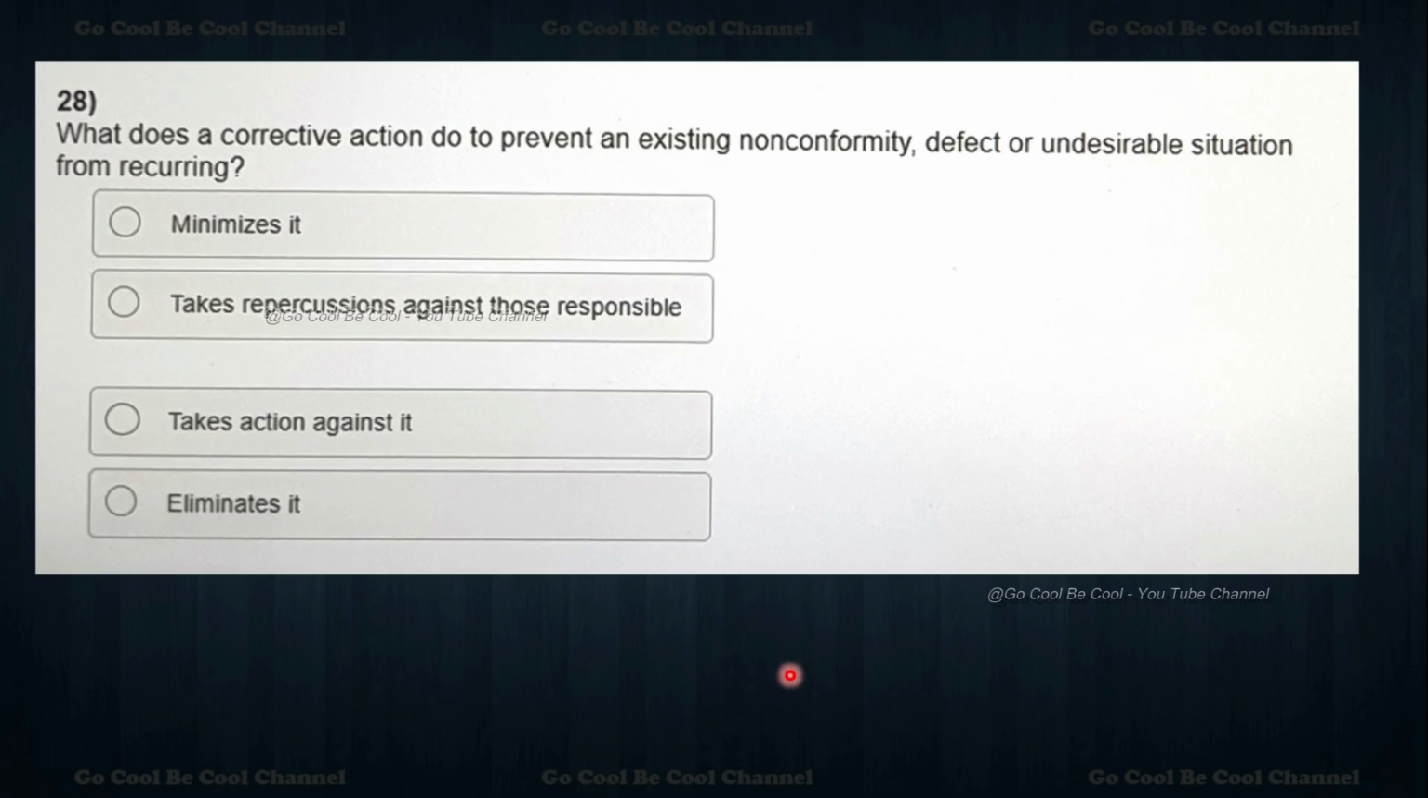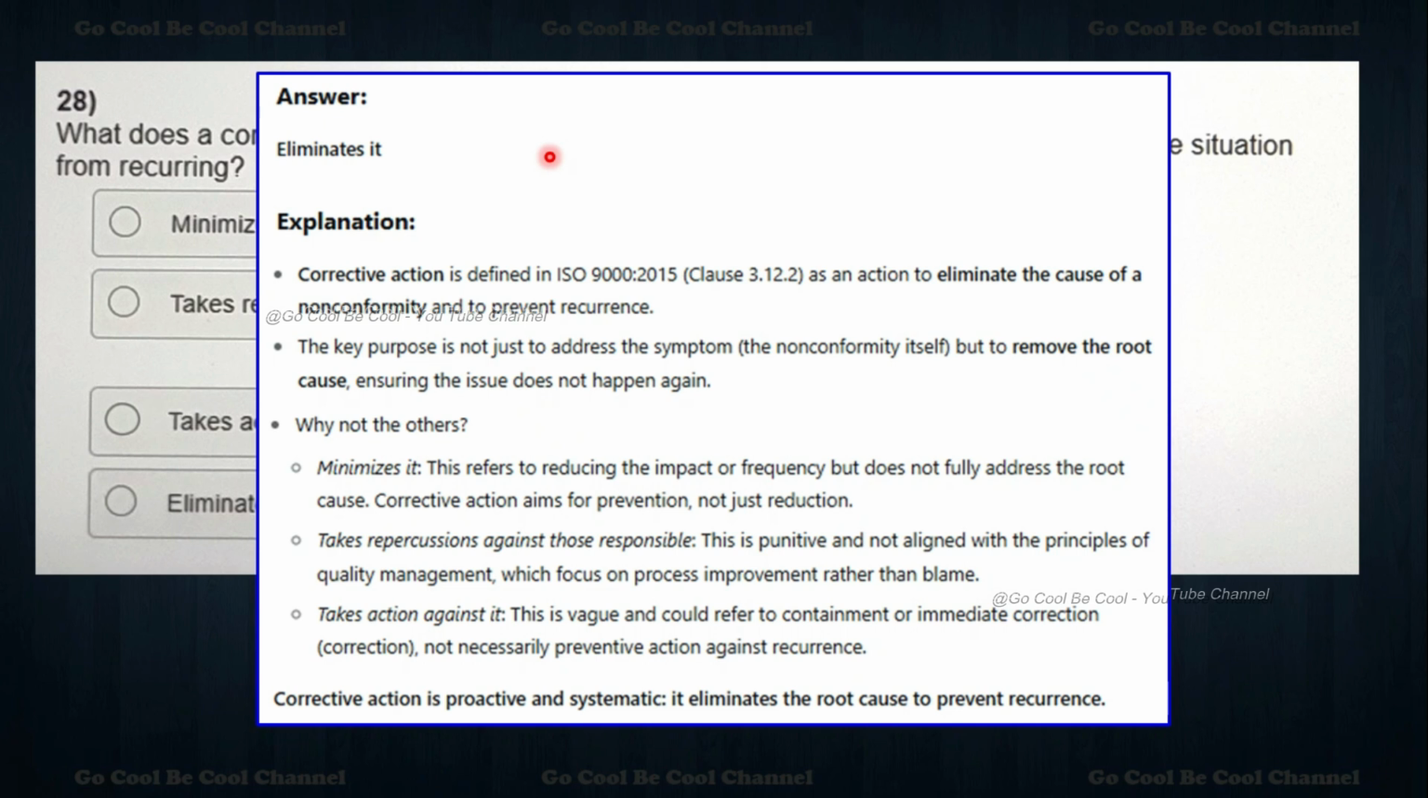Now we'll understand, my dear friends, what corrective actions do: prevent an existing nonconformity, defect, or undesirable situation from recurring. The options are: minimize it, take repercussions against those responsible, take actions against it, and eliminate it. Four options as we have. What is the right answer supposed to be? What do corrective actions do to prevent an existing non-conformity? It's supposed to be eliminated, is it?